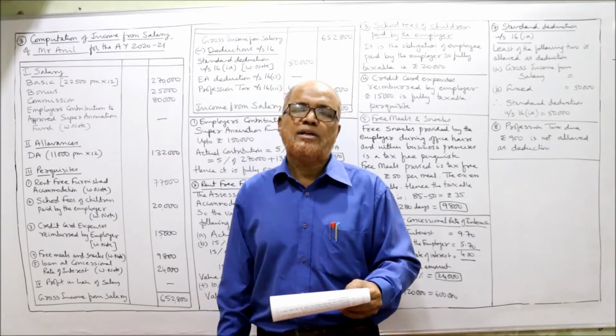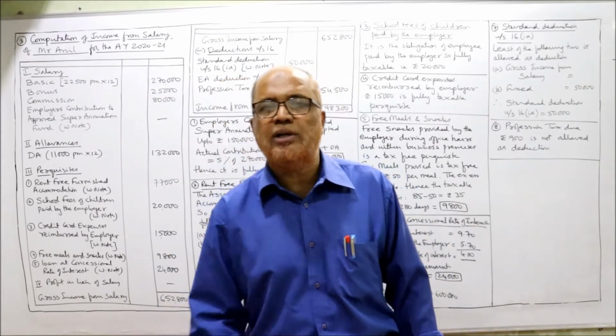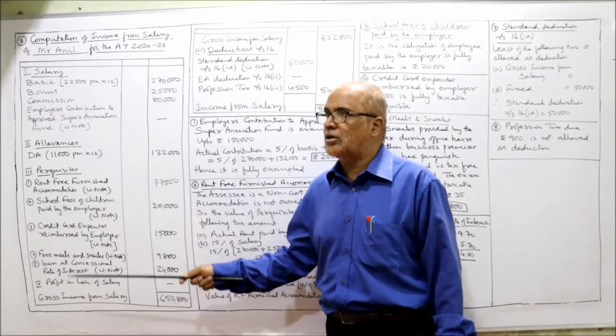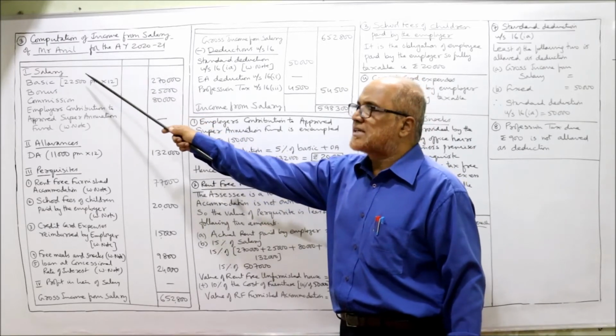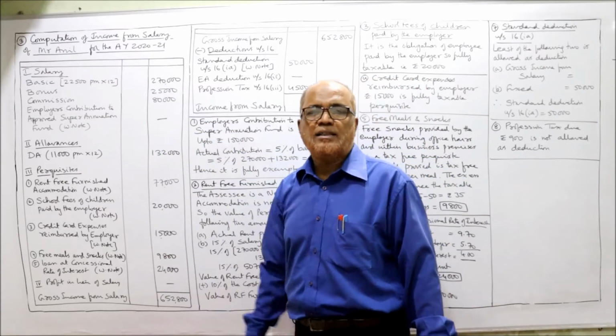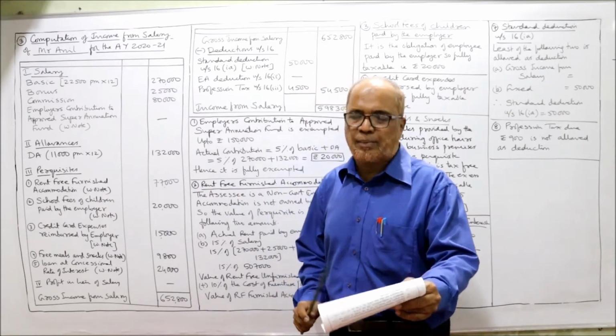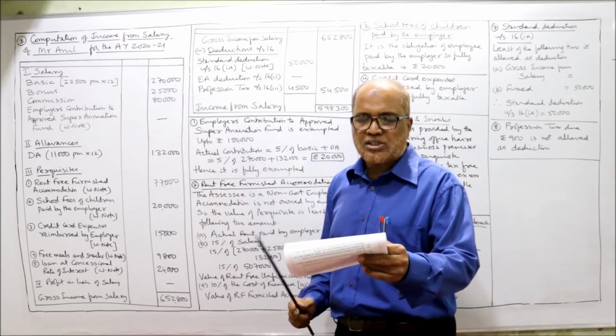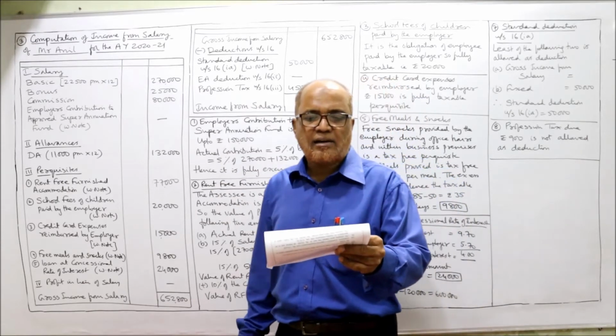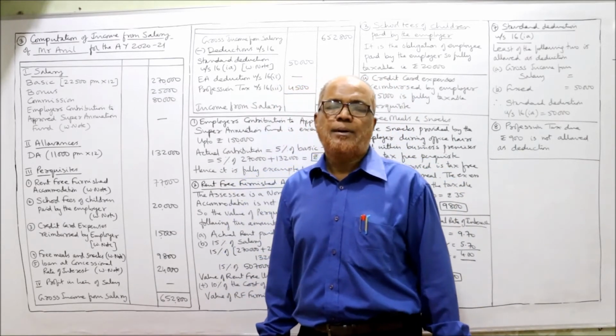Basic pay 22,500. First of all, you have to make the format of computation. Computation of income from salary of Mr. Anil for the assessment year. Salary. Under salary, we'll take the basic. Basic is given in the problem, 22,500 into 12, 2,70,000. Next, DA. Dearness allowance 11,000 per month.